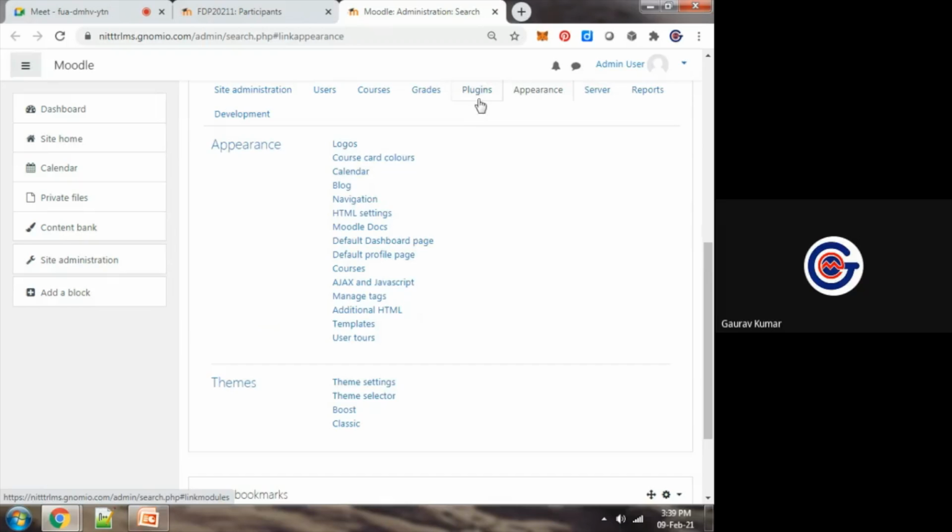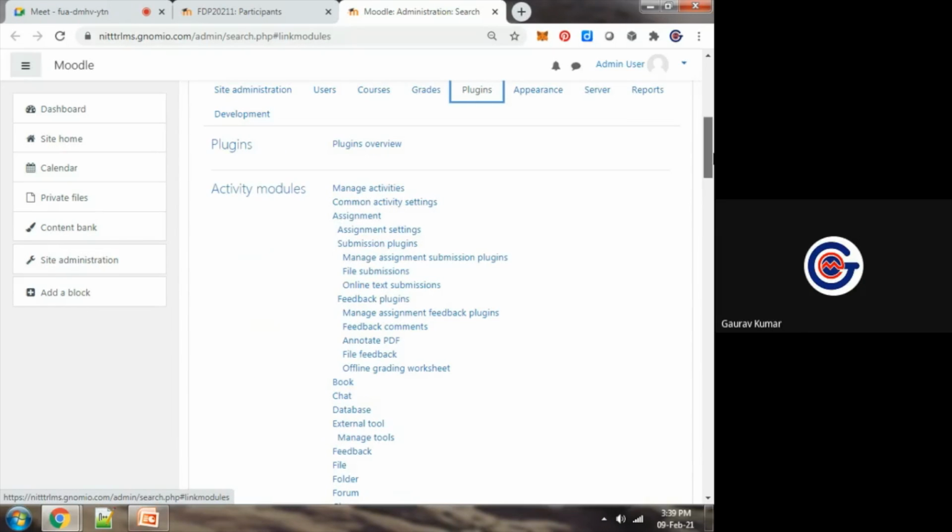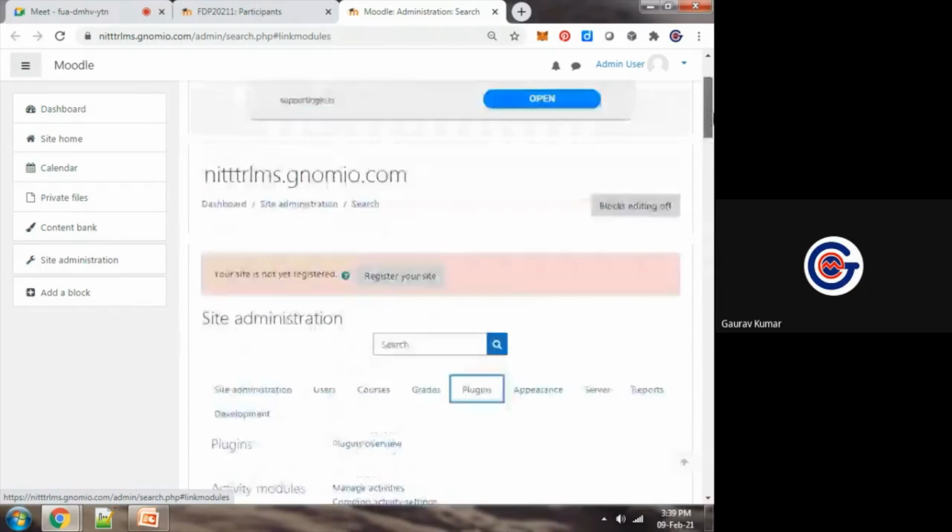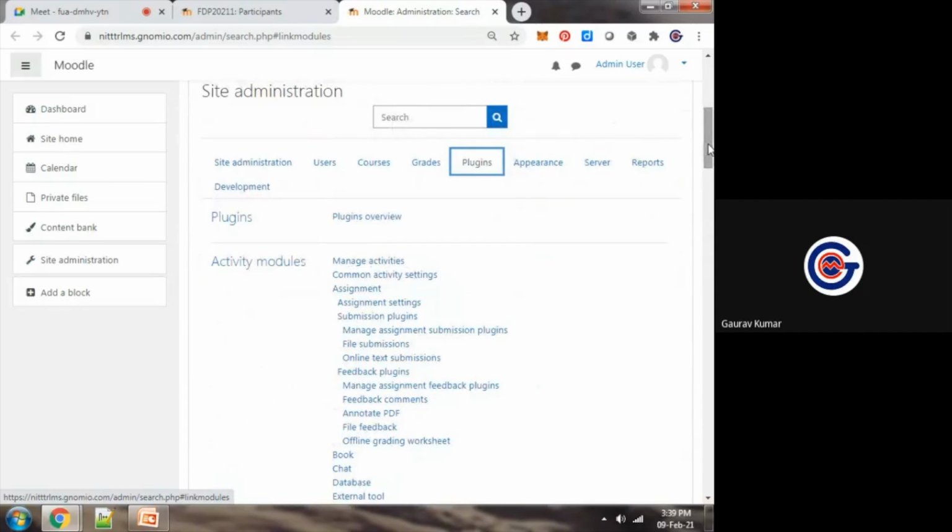If I want to add some plugins, you can see that so many plugins. If I want to add or remove some plugin, so in plug-in plug-out way, we can work with Moodle, which is not available in Google Classroom. In Google Classroom and traditional software, each and everything is pre-built, which we can't customize, which we can't remove.